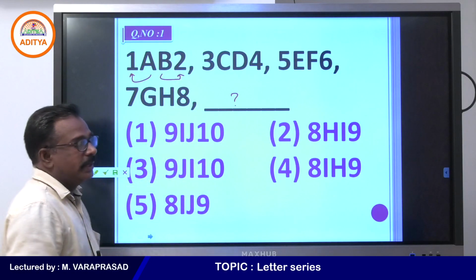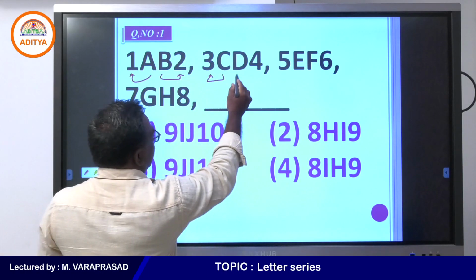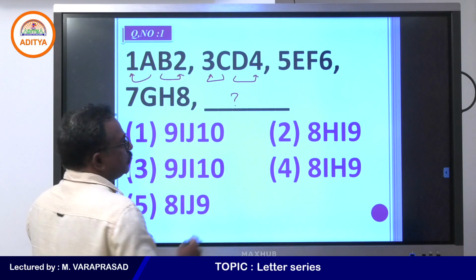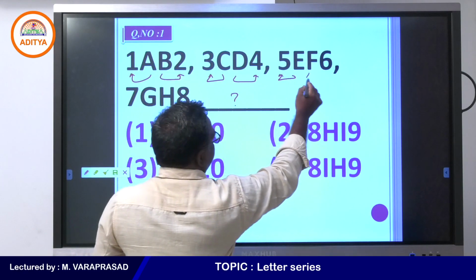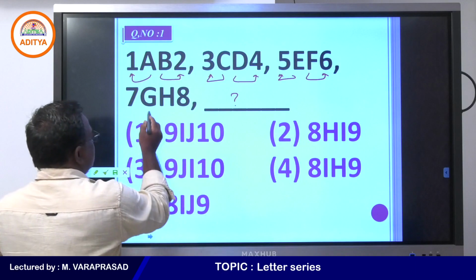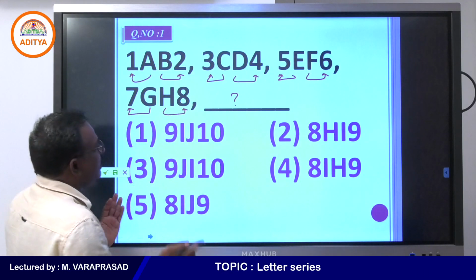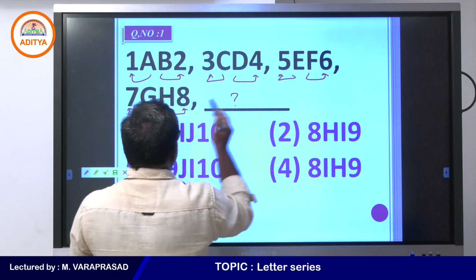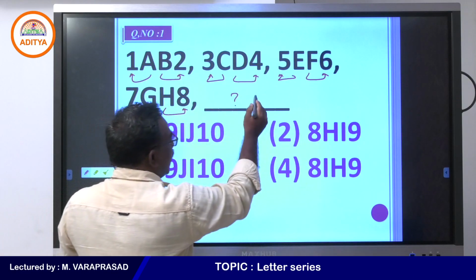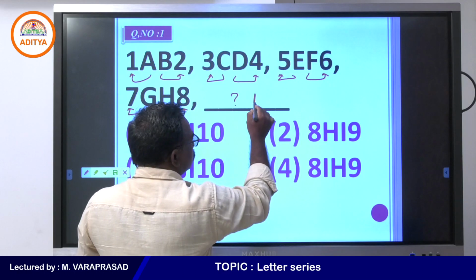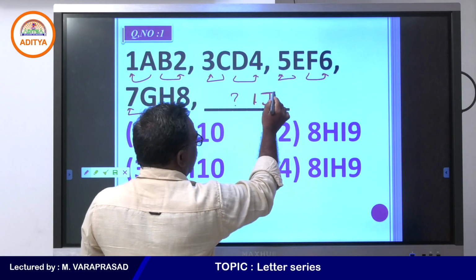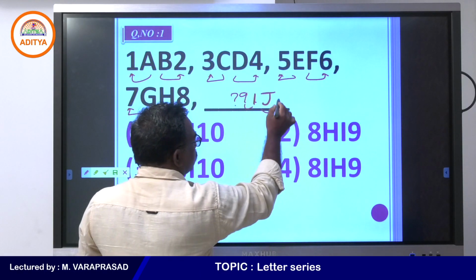is 2. C, the place value is 3, D, the place value is 4. E, the place value is 5, F is 6, G is 7, H is 8. So he has given A, B, C, D, E, F, G, H. Then you will get I, place value 9, and J, place value 10.